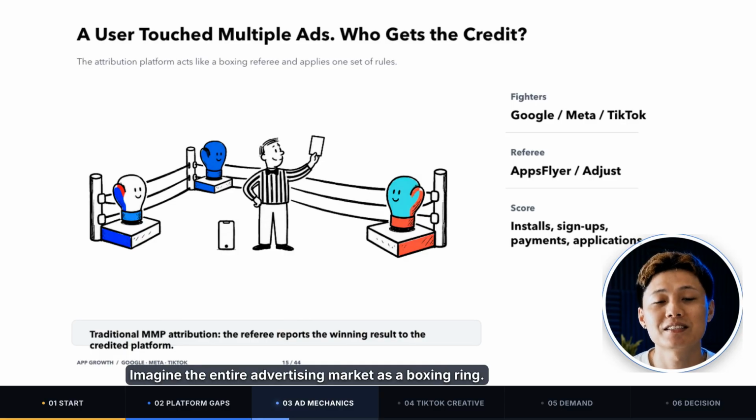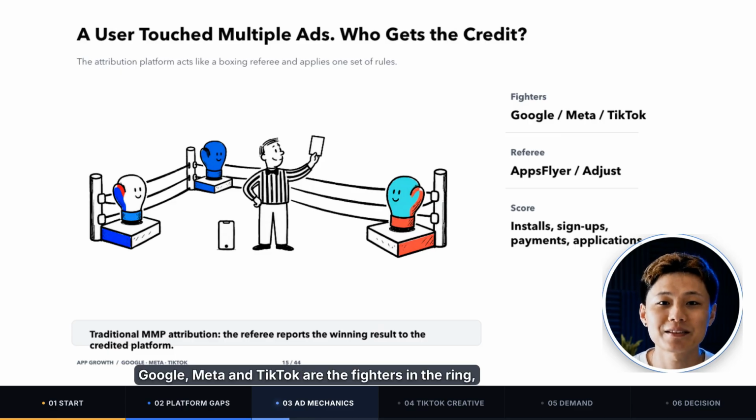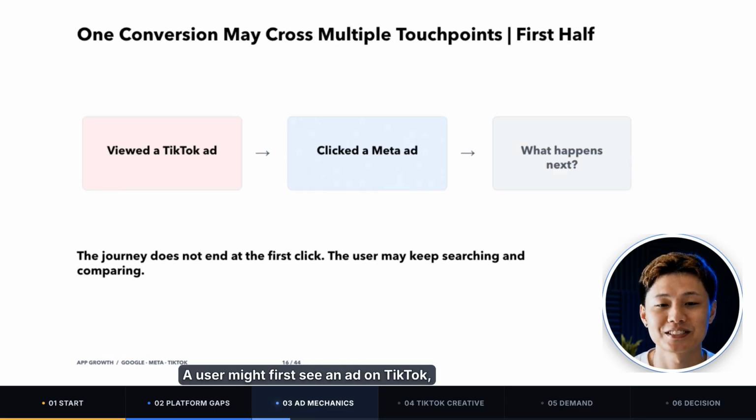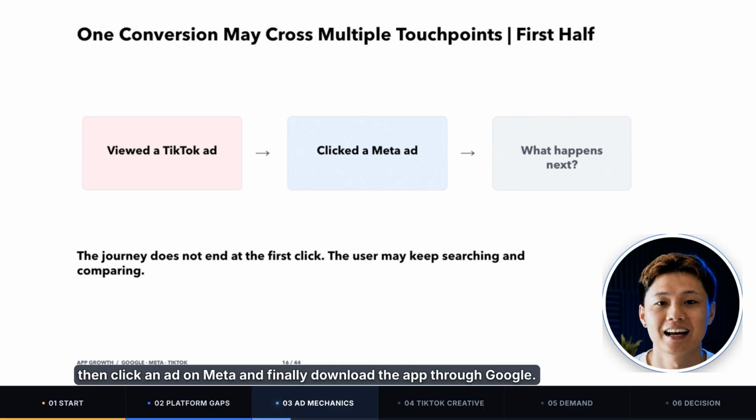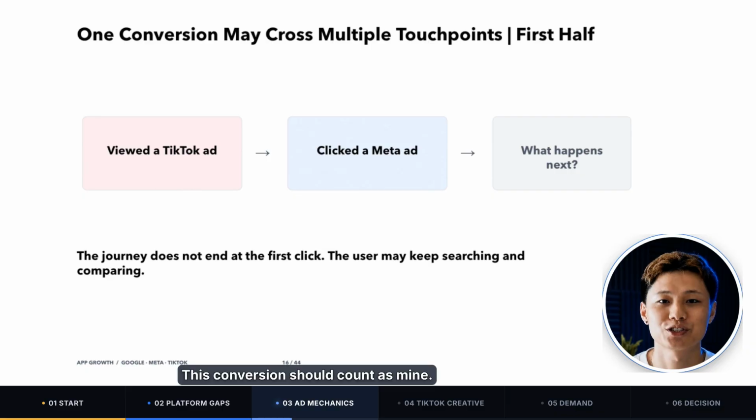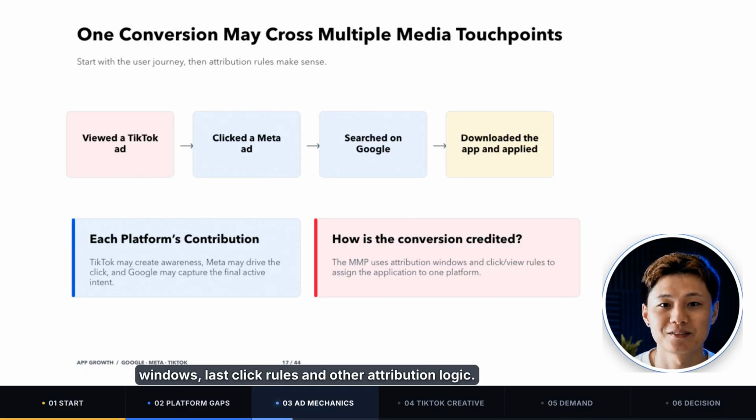Imagine the entire advertising market as a boxing ring. Google, Meta, and TikTok are the fighters in the ring. AppsFlyer or Adjust is the referee. A user might first see an ad on TikTok, then click an ad on Meta, and finally download the app through Google. All 3 media platforms may feel that they deserve credit. This conversion should count as mine. The referee makes the decision based on attribution windows, last-click rules, and other attribution logic.